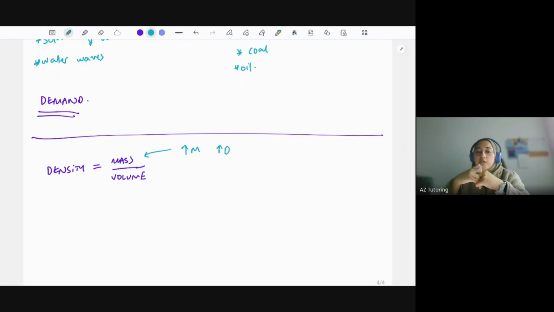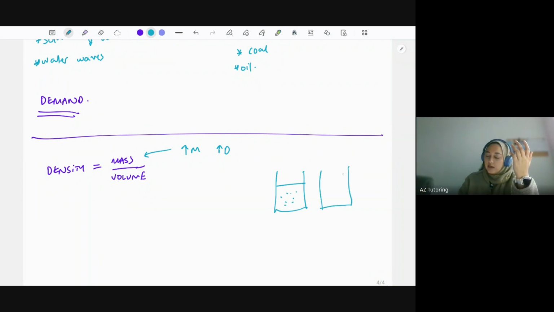The way I think about it is, imagine you've got water, for example. So water's your volume. If you've got water and you've got some sugar in it, for example, or salt, and then I put in that same water a lot more mass of it, you can see this is going to be more dense because there's a higher amount of mass inside it. So it makes sense as well. But again, you can figure that out from the equation. Now with volume, if I increase the volume, because it's in the denominator, that's going to decrease the density.